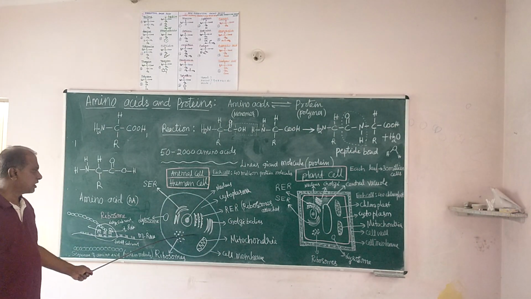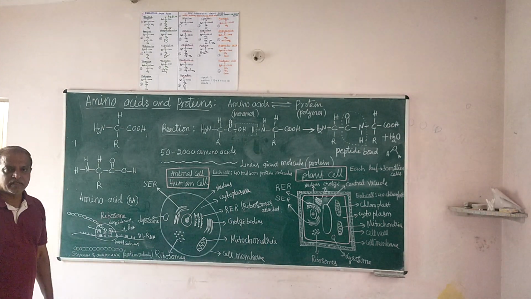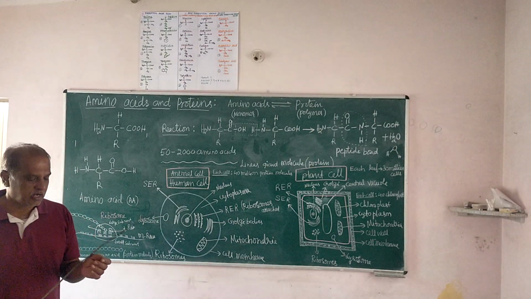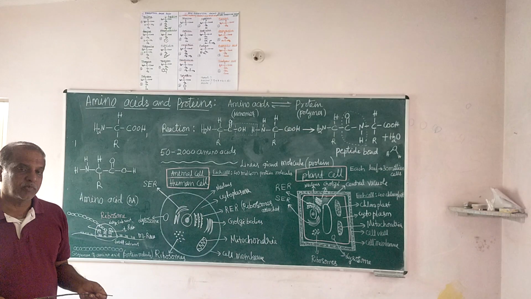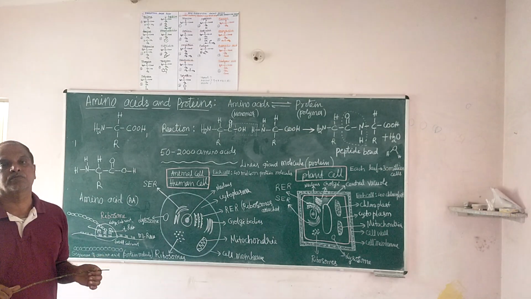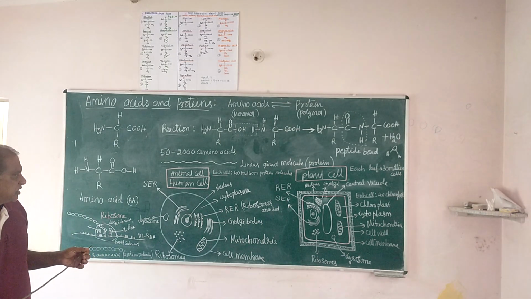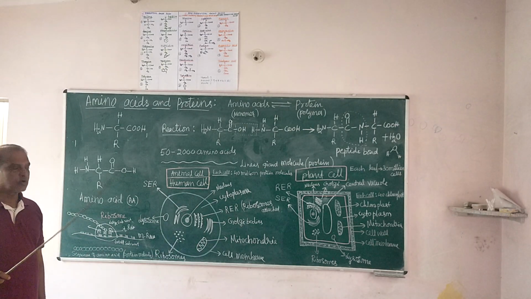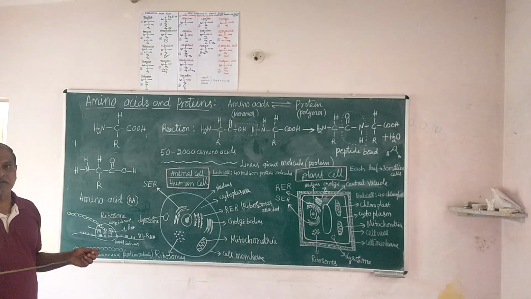So this cell is the smallest possible living unit. What is a cell? Smallest possible living unit. And these cells make up the organism or living thing. Not one or two, but billions or trillions of them.